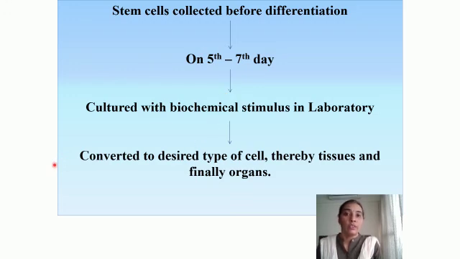Once the differentiation starts, they can be converted into the desired type of cell, thereby tissues and finally organs. So organs can also be prepared in this particular manner. All this is still a work of research, and we have not yet been very successful in this, but research is going on in this context. These stem cells can be converted into a particular type of cell that is required, and those cells will give rise to tissues and finally organs. So this is the importance of stem cells.